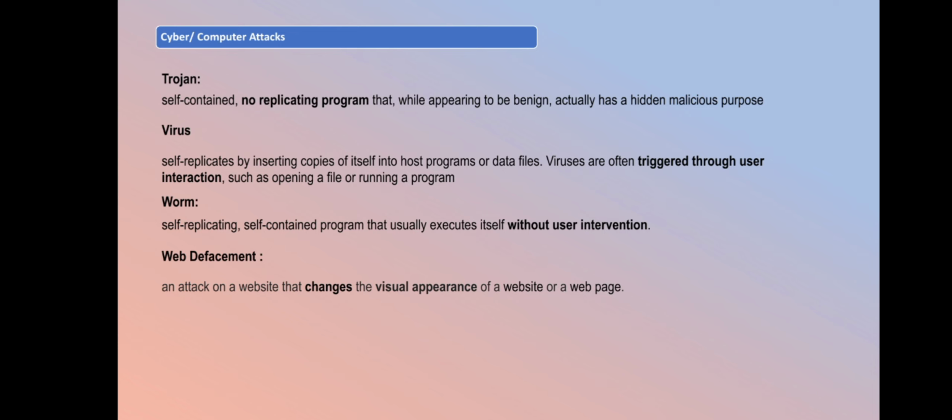Virus is a self-replicating program, and it copies itself when it is installed on your computer system or any system, but this also requires human intervention. Worms are also self-replicating, but they can be installed without human intervention. Web defacement: here the attacker changes your website's appearance and inserts some slogan on your website, so that you can suffer reputational loss.